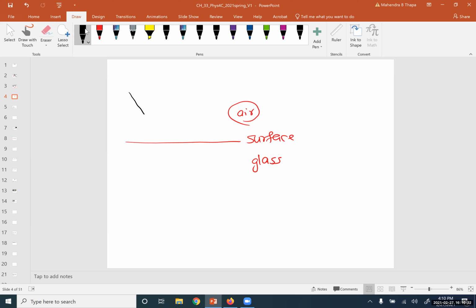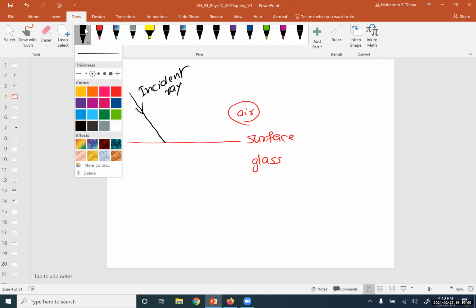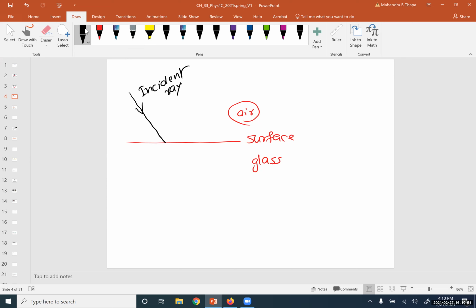This ray is incident on the surface, and that's why it is called the incident ray. It could be possible that some of the energy will get reflected back into the same medium. So you see that the incident ray and the reflected ray are in the same medium, both in air.